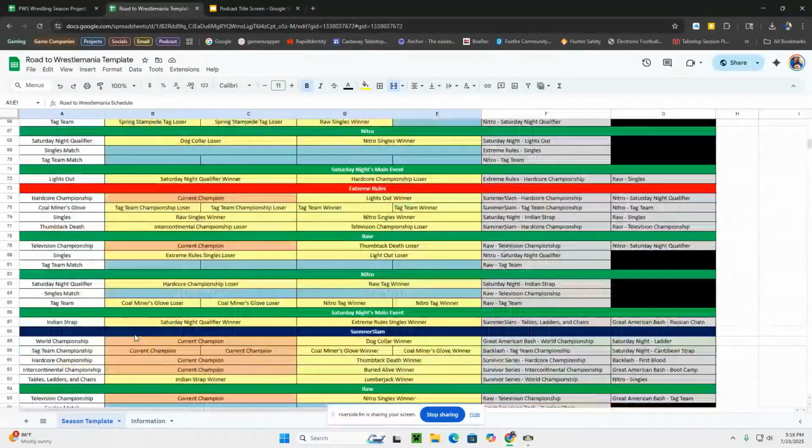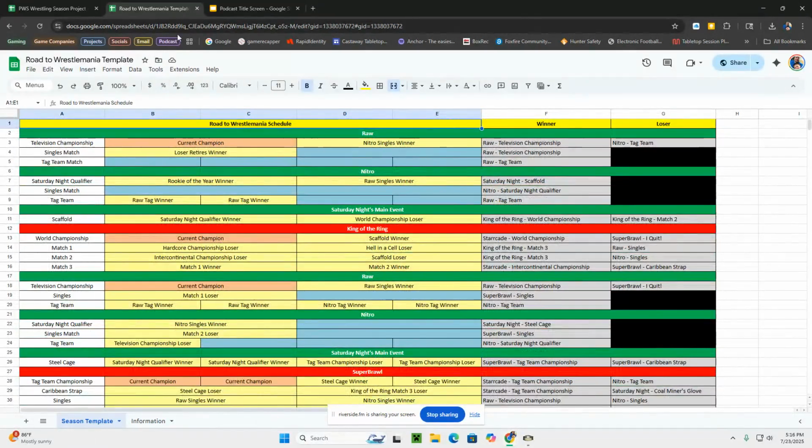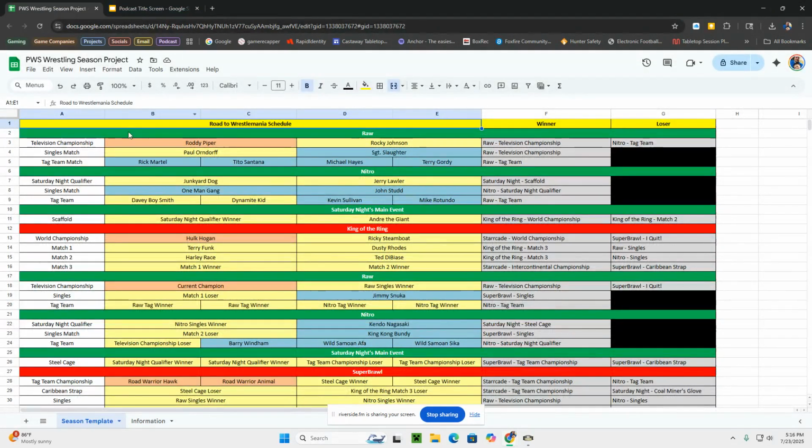All right. That's how we're doing it. Now, my template is going to be this PWS wrestling season project, where you can see that I have set this up with starting to fill out some of my participants. And what we're going to do is run through tonight these first 2 cards. I'm going to run through Raw and Nitro, actually the first 3 here: Raw, Nitro, and Saturday night's main event.